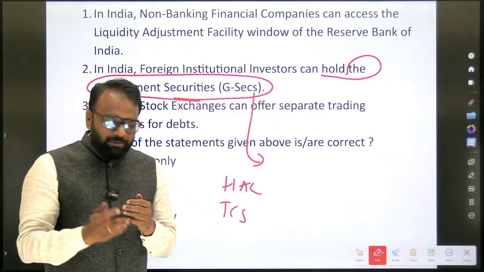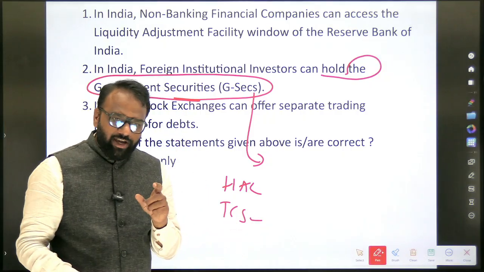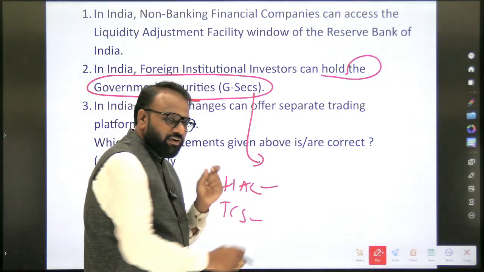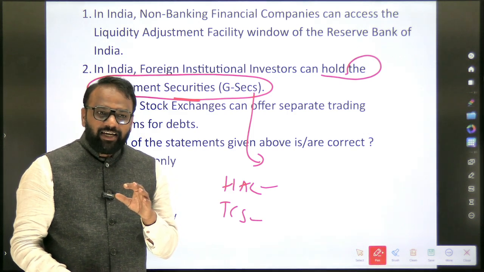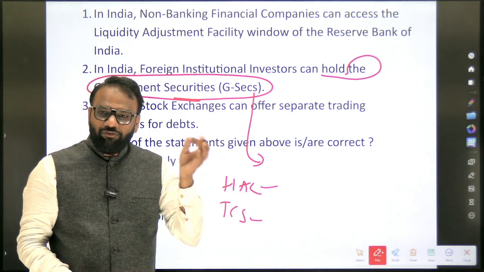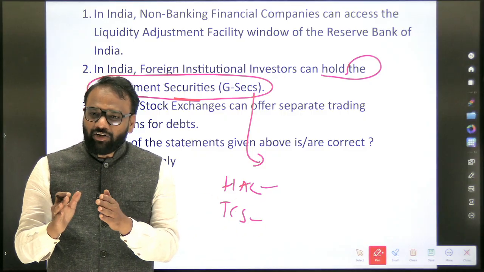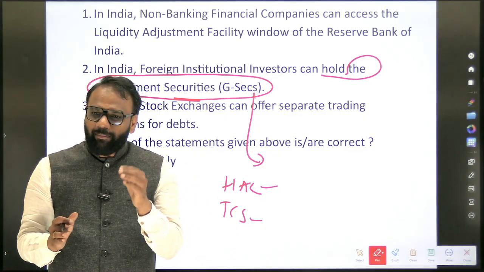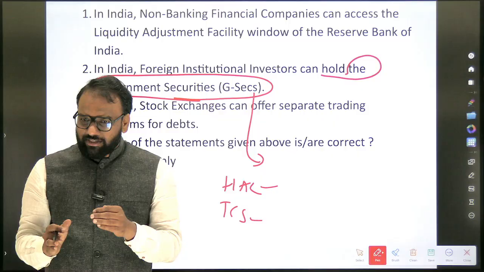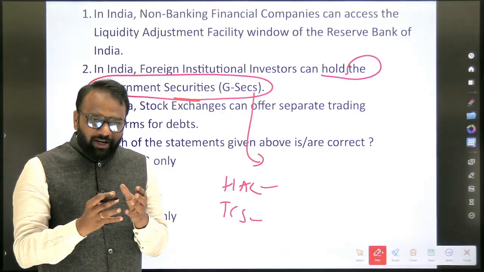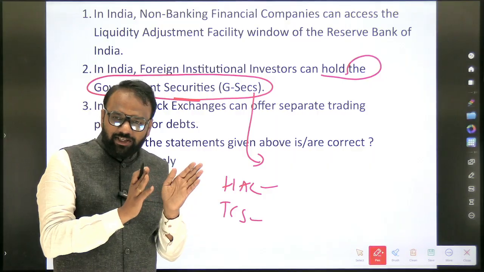So, when a foreigner comes and invests in TCS, can we call it FDI? Yes. If a foreigner comes and invests in HAL, can we call it FDI? Yes. It will be called FDI. But again, there are restrictions as well, whether they can invest in that sector or not, that is separate. But can a foreigner come and invest in a government company? Yes. Will it be considered FDI? Yes. Now, when a foreigner comes, can he buy government securities?